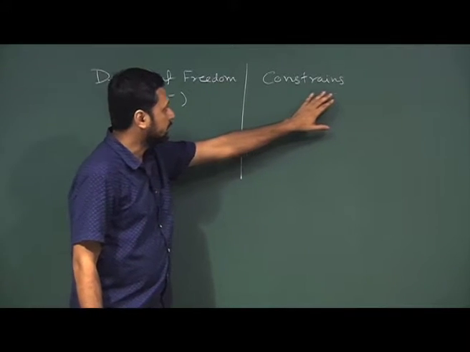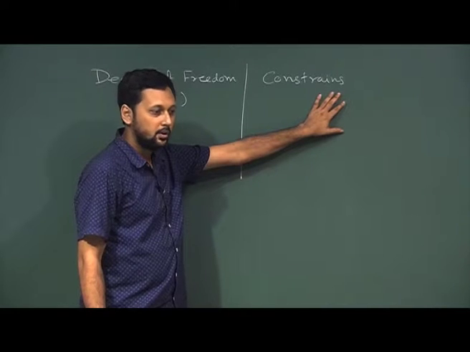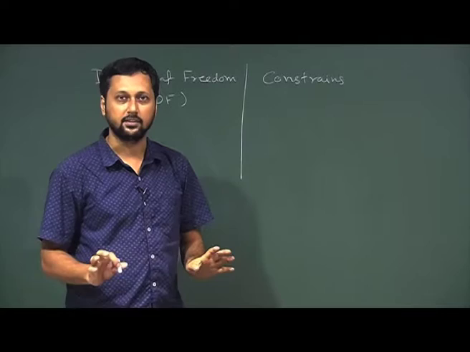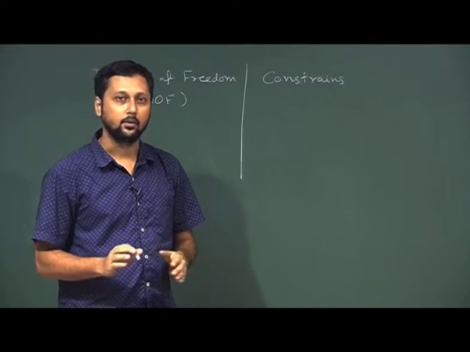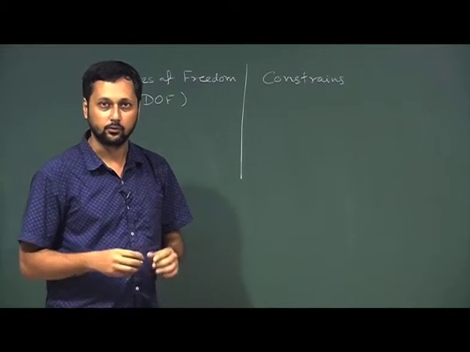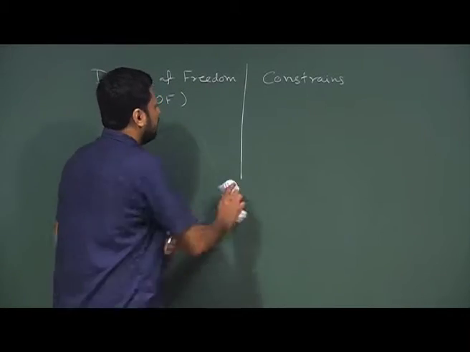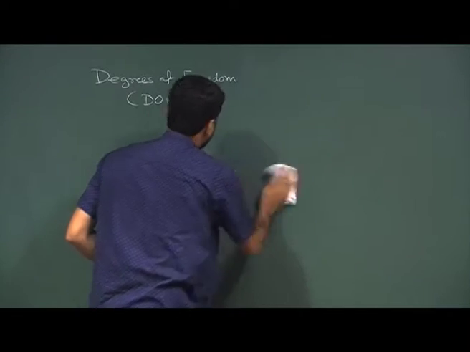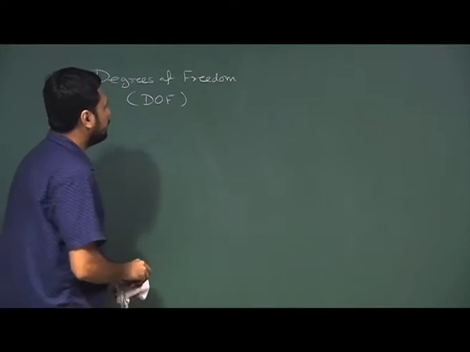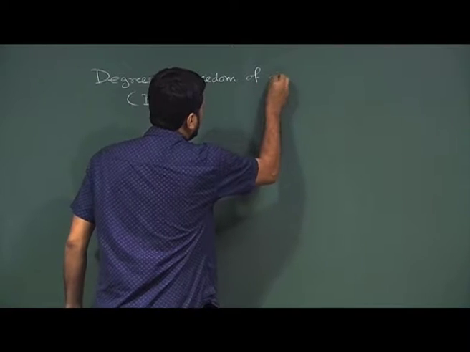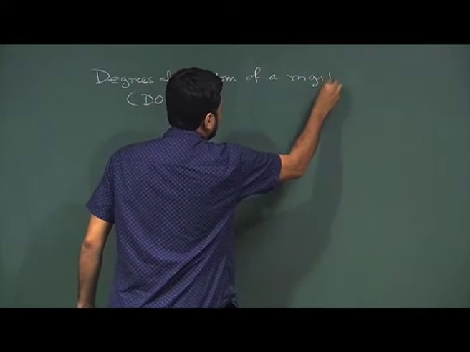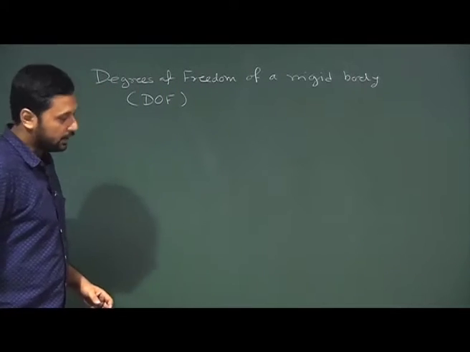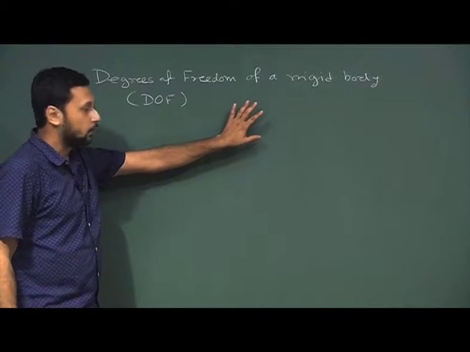Constraint is something that we are not going to discuss right now, but later on when we will be discussing Lagrangian dynamics, we will have a very detailed discussion of types of constraints and how to remove the constraint forces, and so on and so forth. So, right now let us focus on the dynamics of rigid body. So, degrees of freedom of a rigid body, this is our point of focus currently.